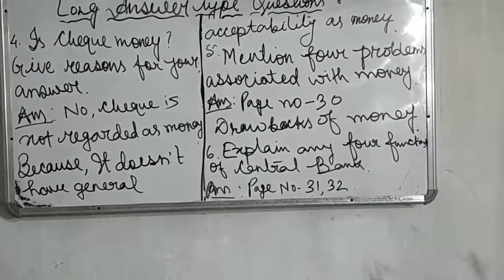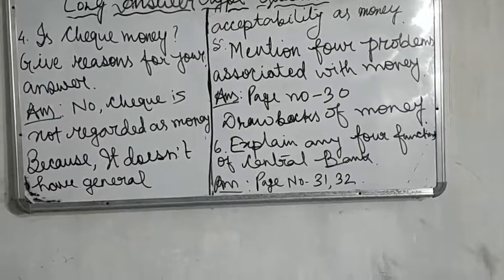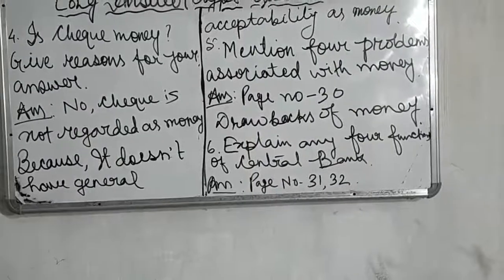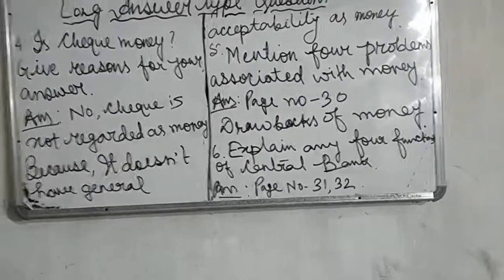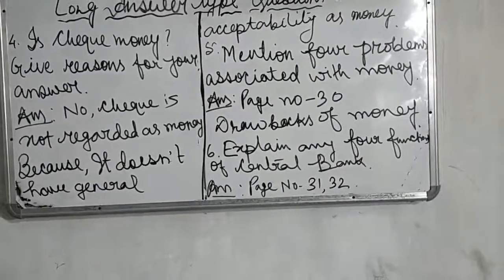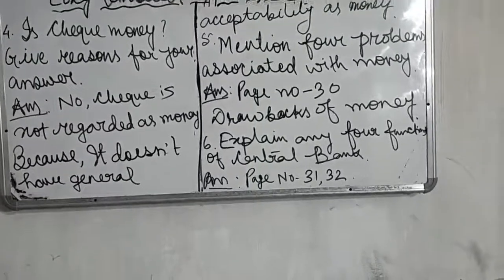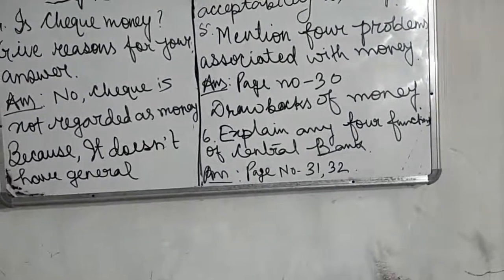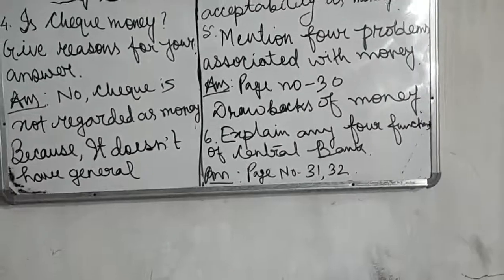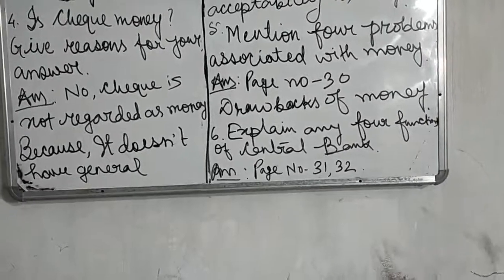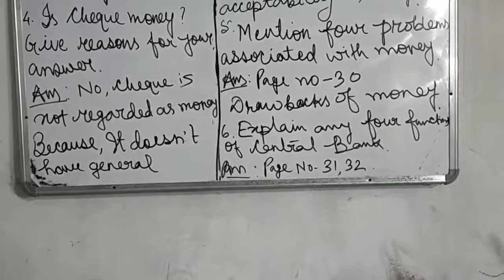Number 6, explain any 4 functions of central bank. For the answer you will have to go first to page number 31. Here you will get about central bank, what is central bank, and in the next page you will get the functions of central bank and you will have to write 4 functions and explain every function you have written.